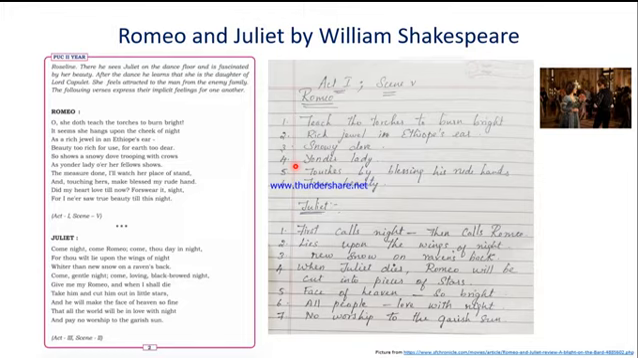Okay, so here the figure of speech that William Shakespeare has used is metaphor. So she herself has become the snowy dove. She is not like a snowy dove. She is a snowy dove. That is the difference between simile and metaphor.